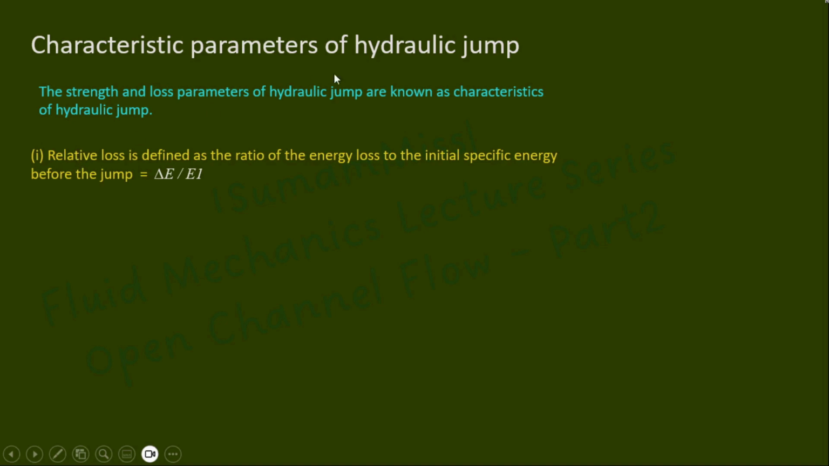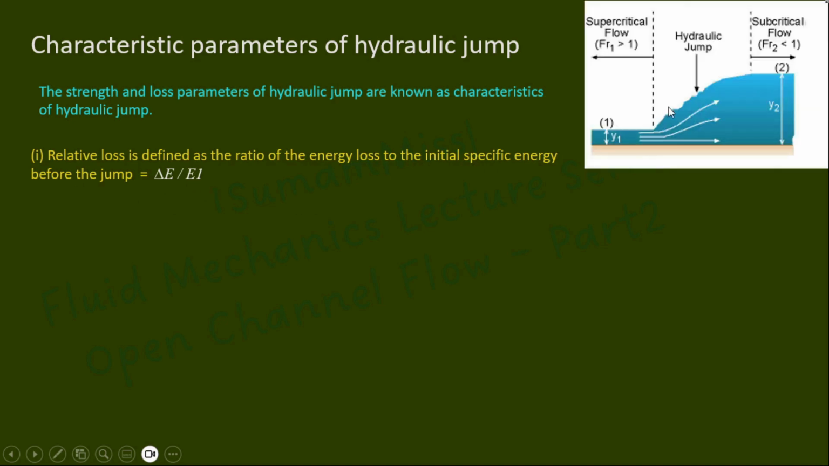So one of the characteristics of hydraulic jump is relative loss. It is defined as the ratio of energy loss to the initial specific energy before the jump. It is equal to ΔE divided by E1. So the figure shows that the hydraulic jump occurs when supercritical flow meets subcritical flow. So y1 and y2 are the initial and final depth.